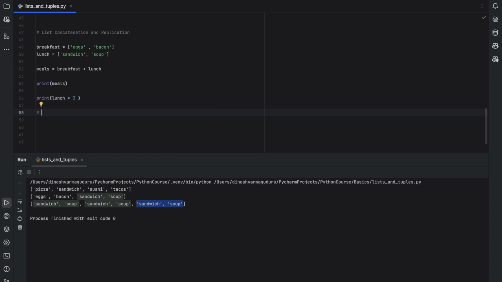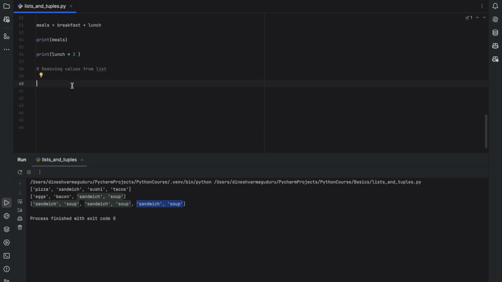And the next one is removing values from a list. So let's say that we have a list again, and our list contains the menu, and now I would like to remove pizza from this list. For that we just do del and menu of 0. This is going to be an in-place operation, and we need not reassign this to menu again. This will delete the item at index 0, and as the element at index 0 is removed, the index will now start from burger.